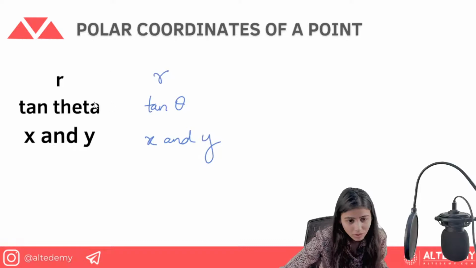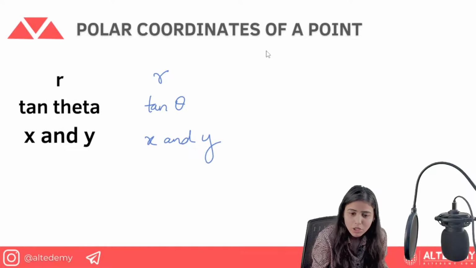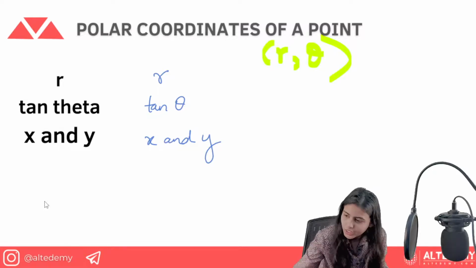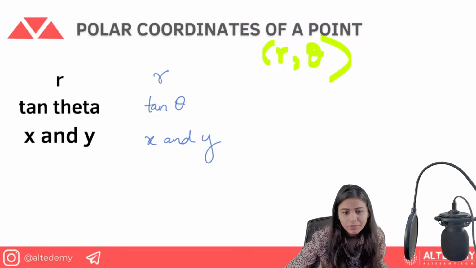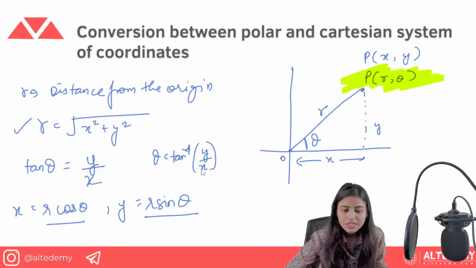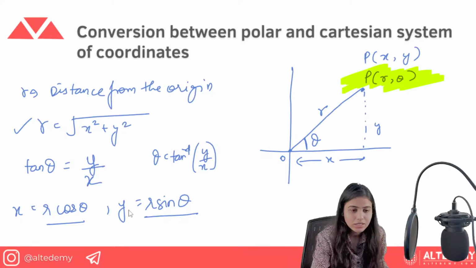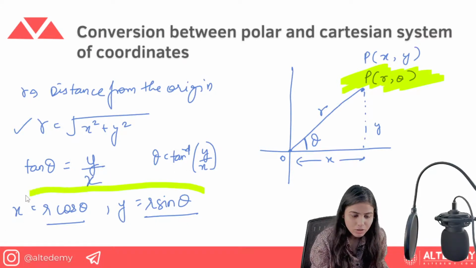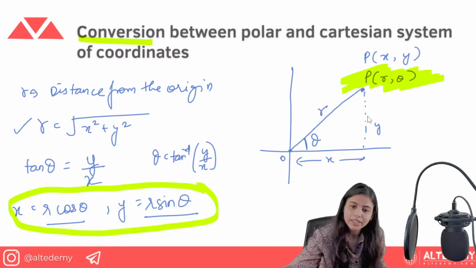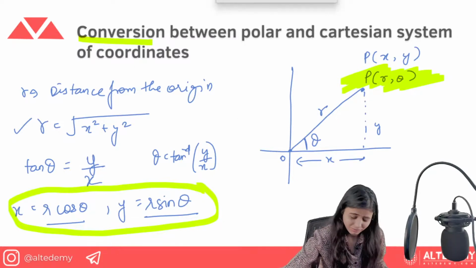Okay, polar coordinates of a system, we have r, tan theta, we have the x and y thing. How is the polar coordinate of a point represented? R comma theta. Okay, how do you calculate the r and how do you calculate the theta? It is given in the interconversion thing. The interconversion is given as r equals under root x square plus y square. The tan theta was given as y by x, theta is equal to tan inverse of y by x, and this was the relation. This is the relation: x is equal to r cos theta and y is equal to r sin theta. This is the conversion. And what is the point? The polar system point is r comma theta, but r cos theta and r sin theta is the Cartesian point which is related to the polar coordinate system.